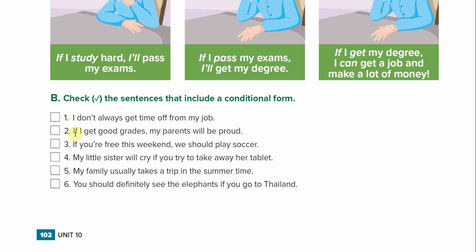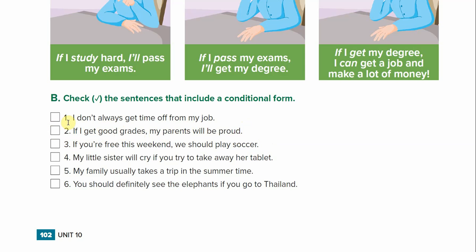Number 2, if I get good grades, my parents will be proud. Is this conditional? Okay, yes it is, and why? Because if this action and then maybe this future action. So if I get good grades, my parents will be proud.